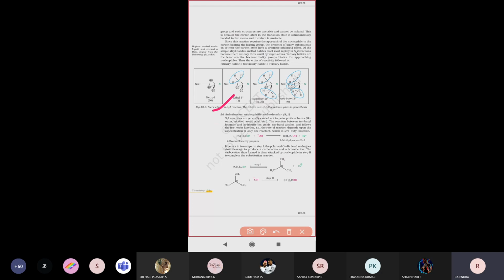In SN1, S stands for substitution, N stands for nucleophile, and 1 stands for unimolecular.